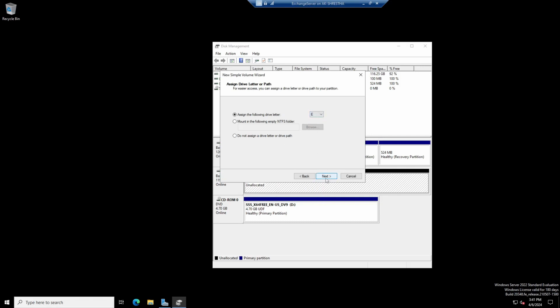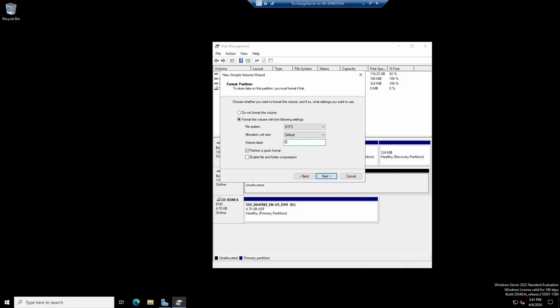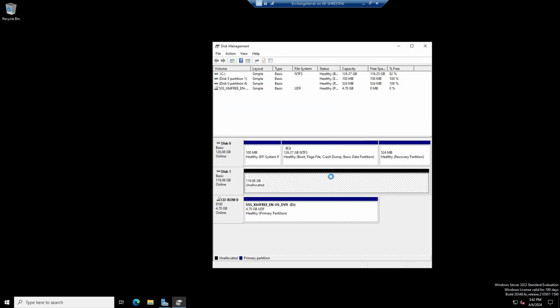I just put an E drive and give the name Exchange Server, and perform a quick format, because we did this in our lab also, so you know about this. Format, next, finish.